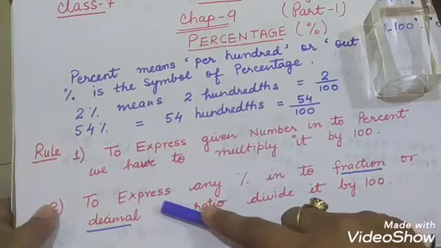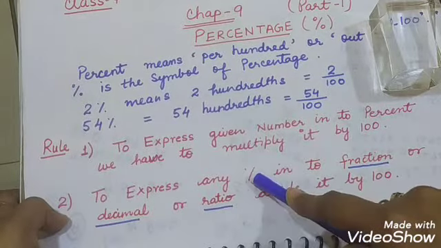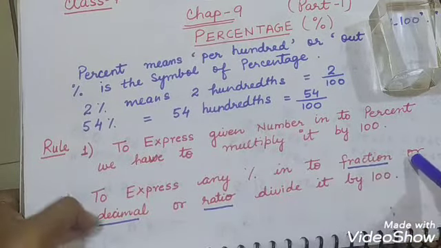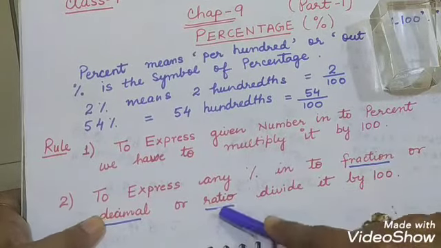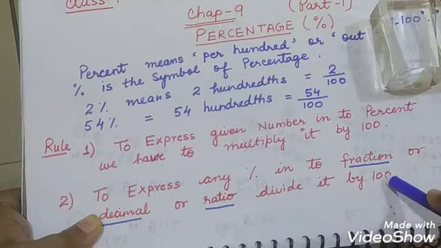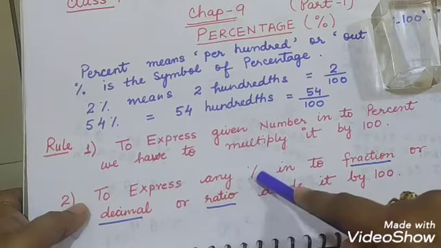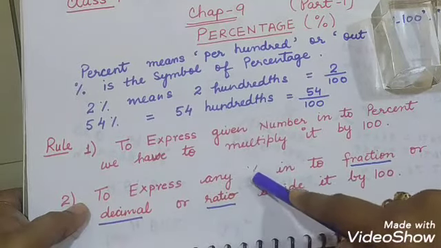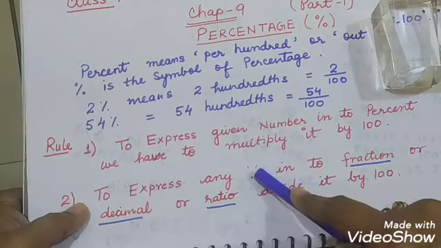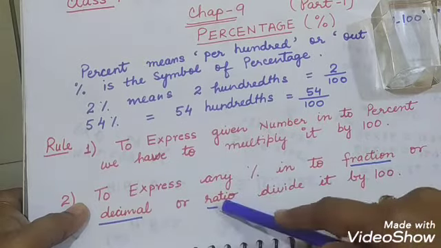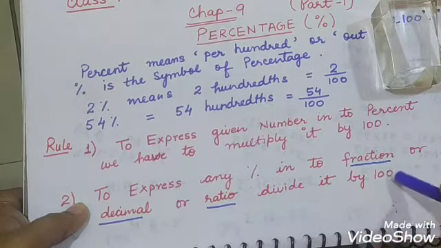And rule number 2: to express any percentage as a fraction, decimal or ratio, divide it by 100. If you are going to change any percentage into a fraction, a decimal or a ratio, you need to divide it by 100.